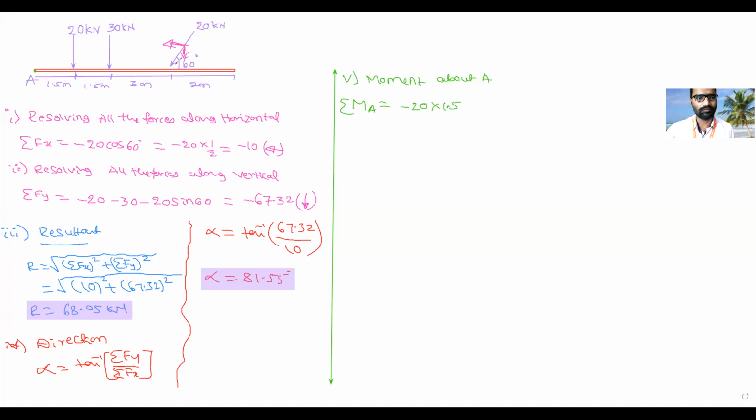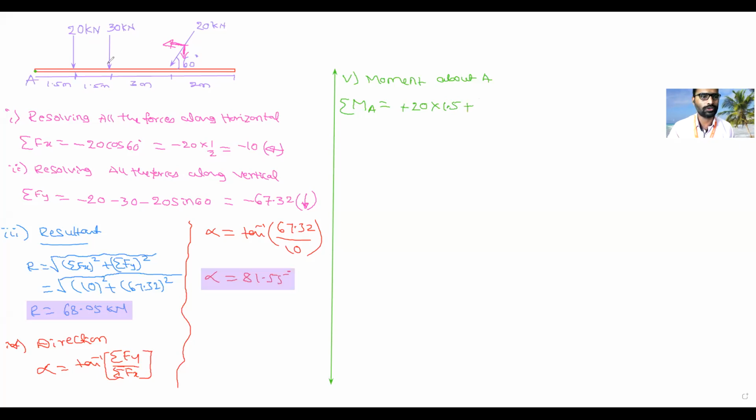Yes, sir. 30, plus 30 into 1.3. See, I have written here minus. Is it correct or wrong? No, sir, wrong, sir. Then you should tell me, no? It is clockwise or anti-clockwise? Clockwise. It is rotated clockwise. So it is plus, positive.